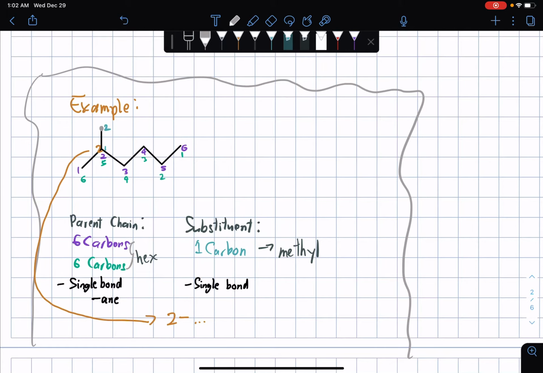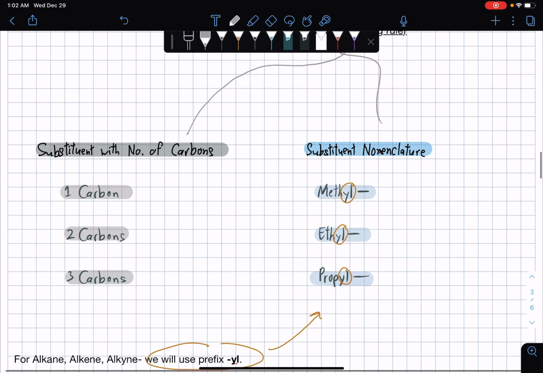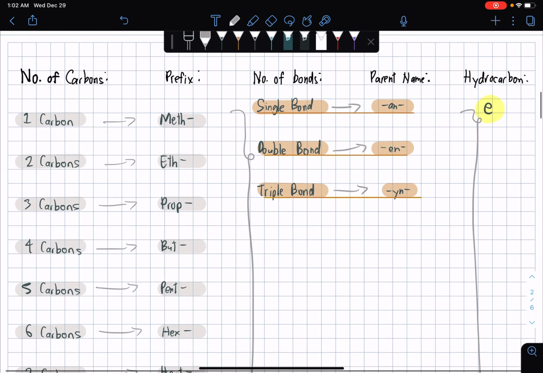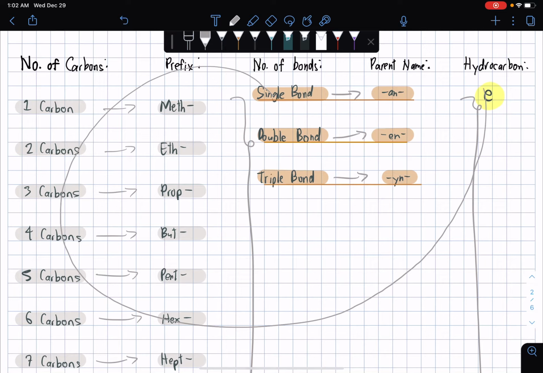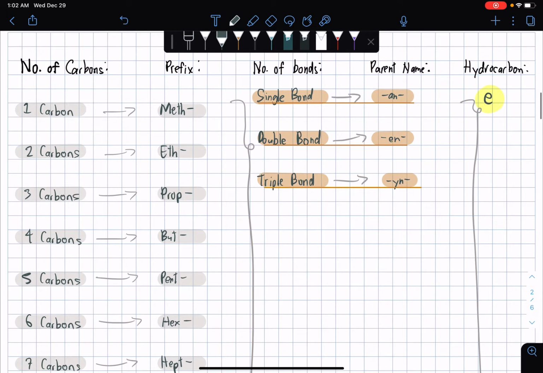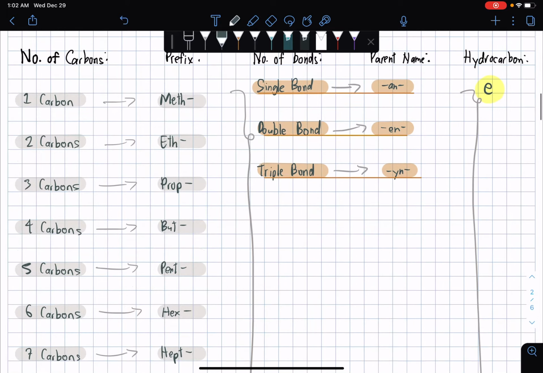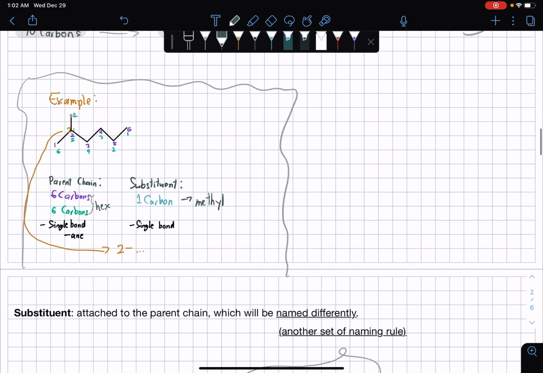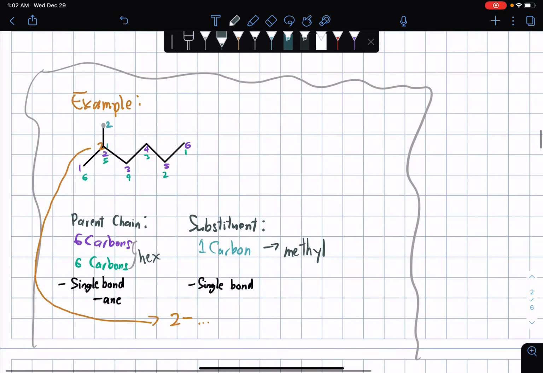Methyl. There is also a table for substituent, which is this one. So earlier we talked about the parent chain table. So this is how we classify. This is the table that we rely on in order to analyze what we have in the parent chain. In other words, classifying the number of carbons according to their corresponding prefixes and suffixes. So it is understood that the substituent is also single bond. There is no double bond nor triple bond.